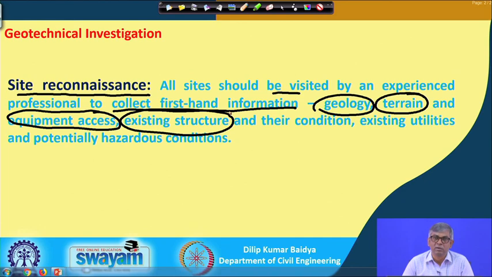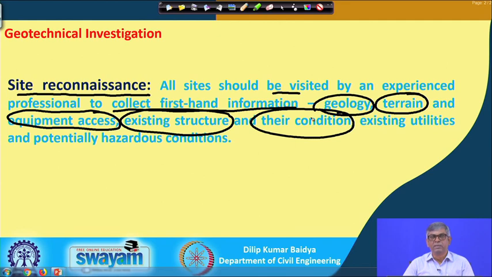Based on that we will get a lot of information on why they are not building tall structures. Suppose no tall structure is there, there may be some reason. So, that is to be seen, and then the existing tall structures and their condition. Suppose there are existing structures and you find that most of the buildings have cracks. So, that means both the type of building and their condition should be seen. And as I have mentioned, there may be a structure where everywhere there are cracks, then the reason for the cracks also has to be investigated, talking to nearby people and all.